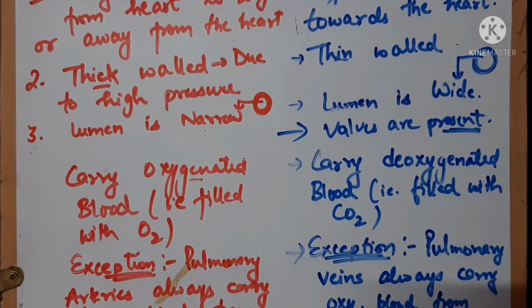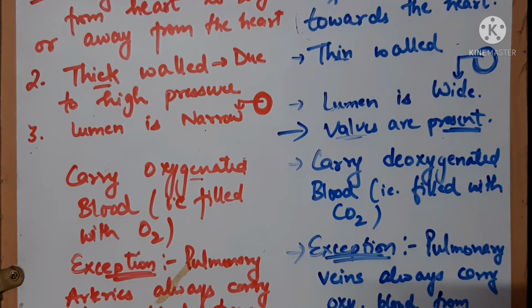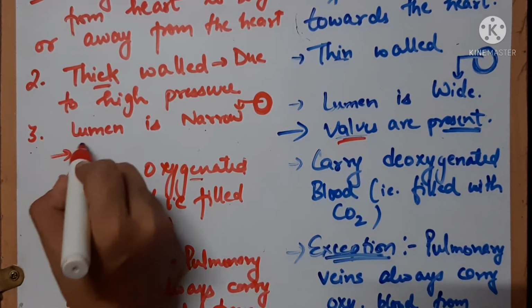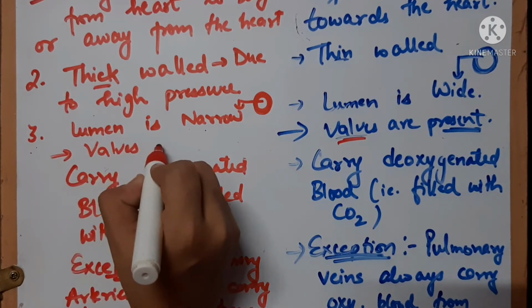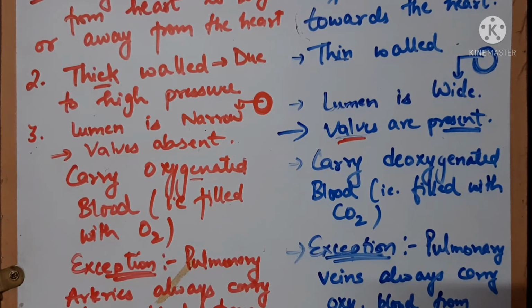As the veins are carrying blood from the body to the heart, you all can understand that the direction is against gravity. So to prevent the backflow of blood, valves are present. Just like the valves you have seen in your houses, attached with the water pipes, etc. Similarly, valves are present in veins, but valves are absent in arteries because there is no such condition.